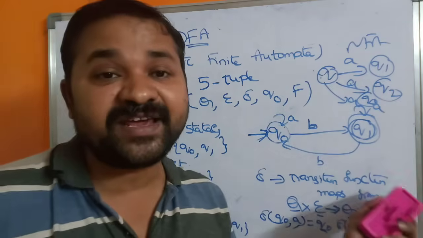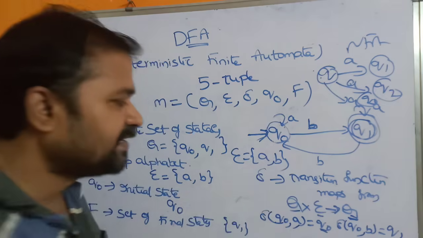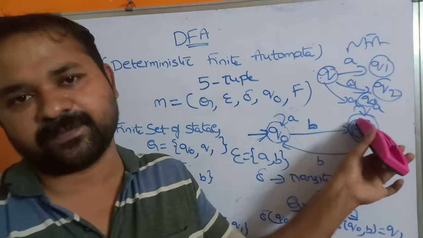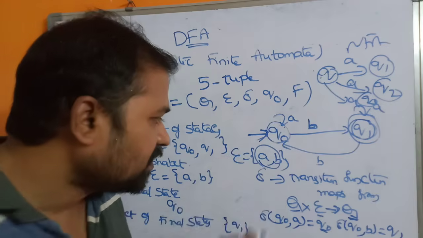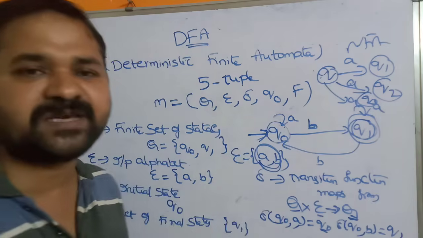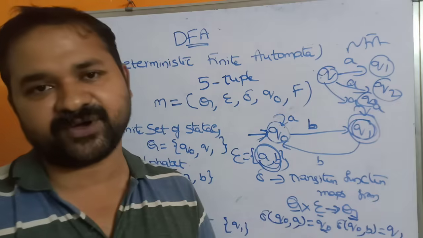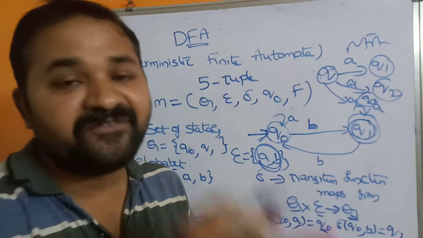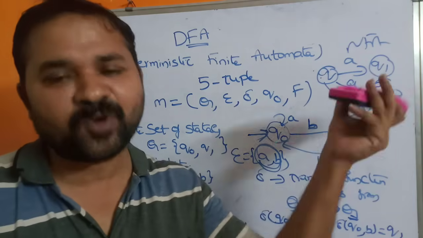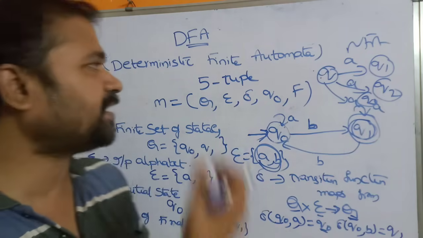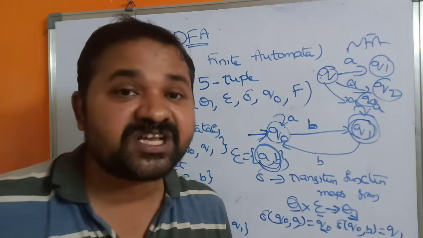One more property of DFA is, let us assume that the input alphabet contains two symbols. Then every state present in the diagram must consume these two input symbols. So Q naught must use A and B symbols. Q1 must use A and B symbols, even though they are not needed. Why? Because in a DFA every state must consume each and every symbol in the alphabet. That is the property of the DFA. So this is about the definition of the DFA. In the next video, we will discuss the definition of the NFA.